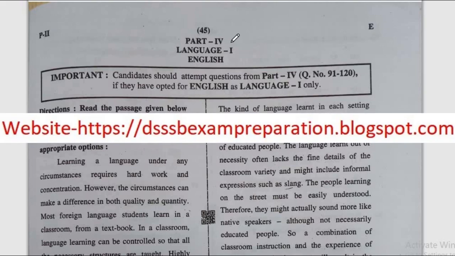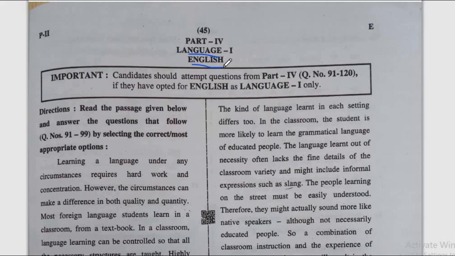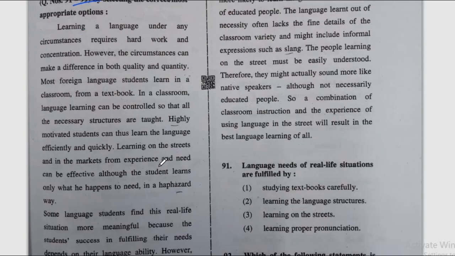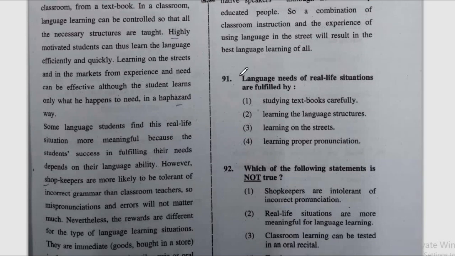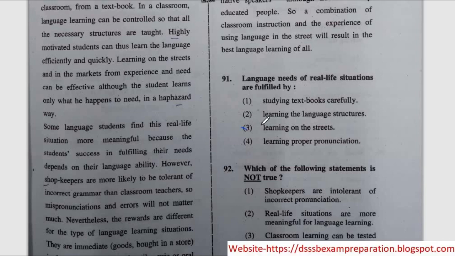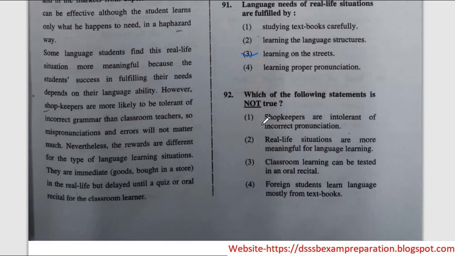In this video we are going to solve the Language 1 part of English of CTET December 2019 question paper. For question number 91 to 99 we have to first read this whole paragraph, then answer the questions. Question number 91. Language needs of real life situations are fulfilled by. Correct option is option number 3, learning on the streets.